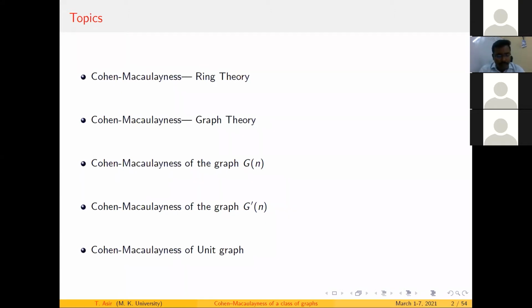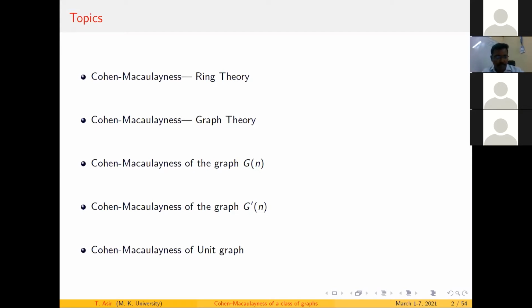The second part is about Cohen-Macaulay in terms of graph theory, and the third one is one of our recent works, Cohen-Macaulay of a graph G_n. In the later part, I would like to give you the definition of this graph G_n and its complement. The fourth topic is Cohen-Macaulay of its complement graph G'_n. And finally, if time permits, I would like to go to Cohen-Macaulay of the unit graph. It depends upon the time.